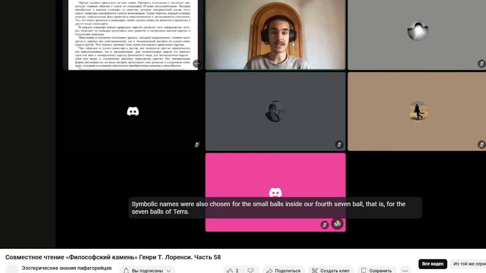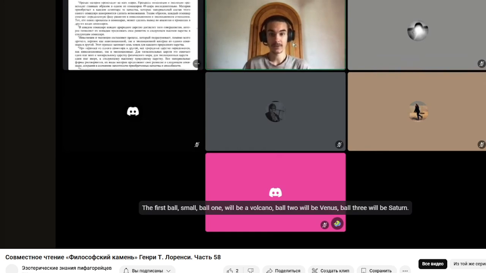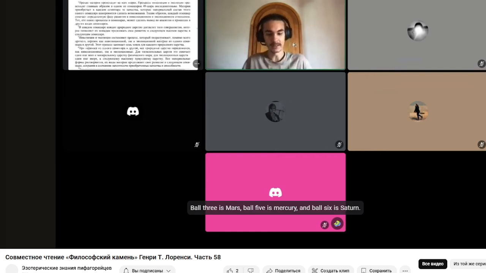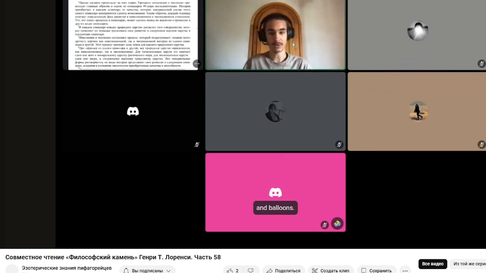Symbolic names were also chosen for the small balls inside our fourth 7 ball, that is, for the 7 balls of Terra. The first ball, small ball 1, will be a volcano, ball 2 will be Venus, ball 3 will be Saturn. Our ball is 4, which we already know, which for us is our Earth. Ball 5. I'm sorry, I got mixed up, it happens. Ball 3 is Mars, ball 5 is Mercury, and ball 6 is Saturn. And ball 7 is Jupiter.